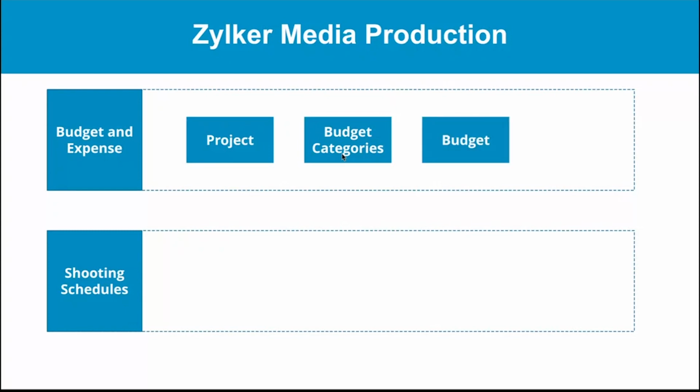And next, we have the actual budget module. For each and every category, the budget for a particular project will be noted in this module. And at last is the expense module, where the day-to-day expense will be tracked and tallied with the budget that has been allocated for each and every category. So this is one module which we will see in the live demo of the application.